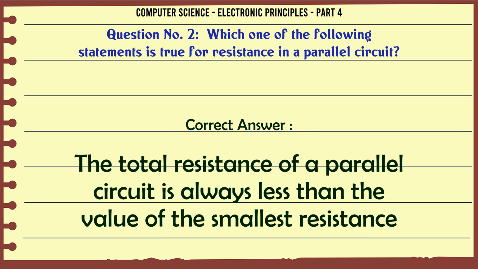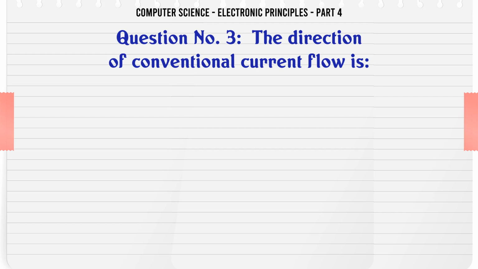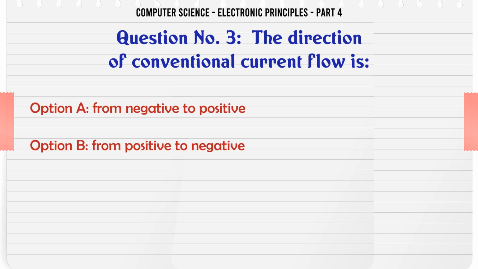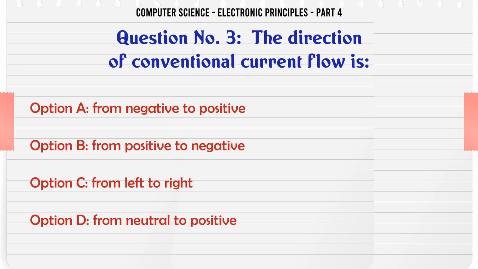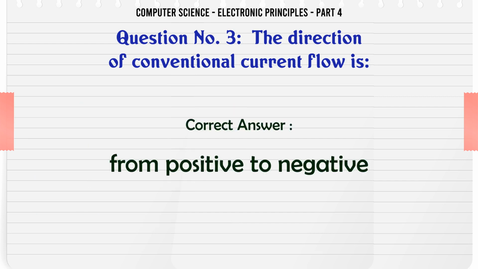resistance. The direction of conventional current flow is A. From negative to positive, B. From positive to negative, C. From left to right, D. From neutral to positive. The correct answer is from positive to negative.